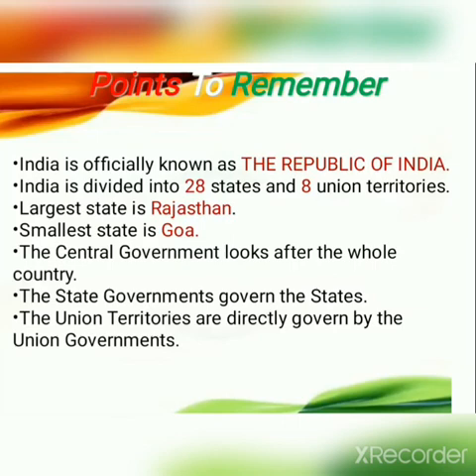At the end of the chapter, some points to remember. India is officially known as the Republic of India. India is divided into 28 states and 8 union territories. The largest state is Rajasthan and the smallest state is Goa.